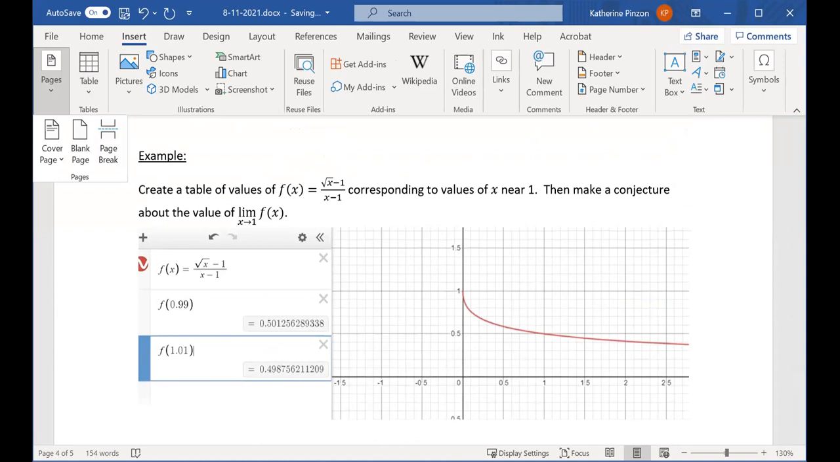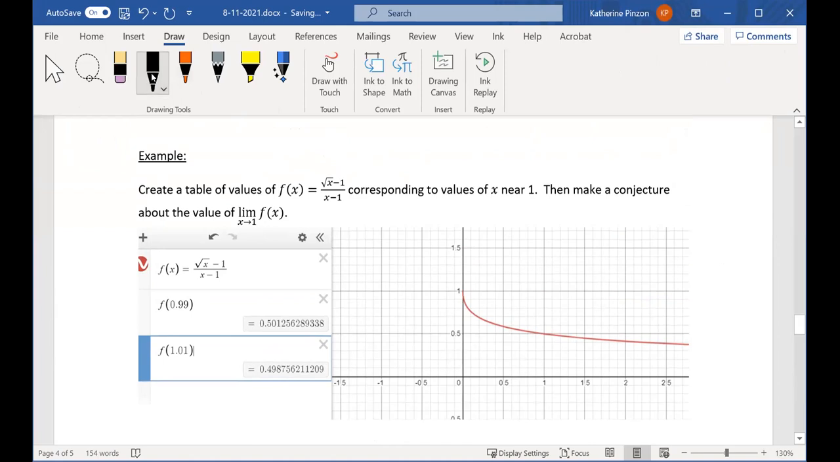Okay, so here we said that the limit as x approaches 1, we think, is going to be 1/2, or 0.5, because there was this hole here, but on the left-hand side and on the right-hand side, these y values are approaching 1/2.